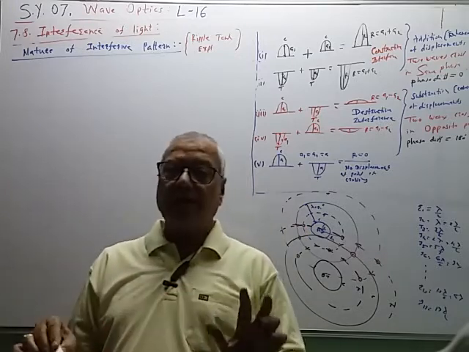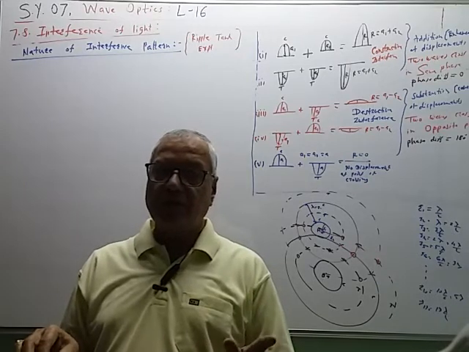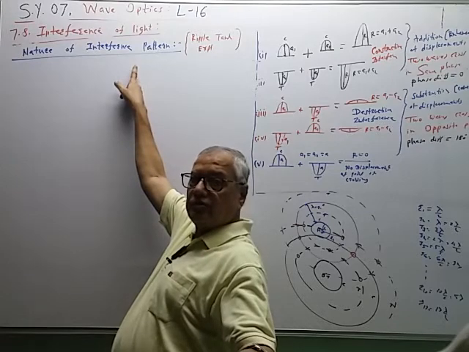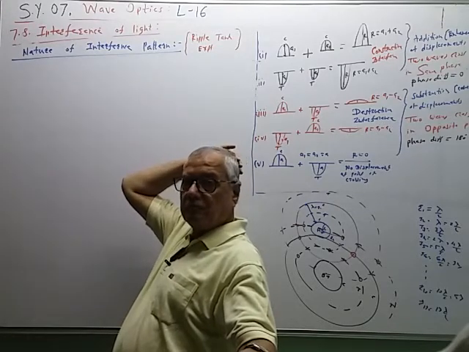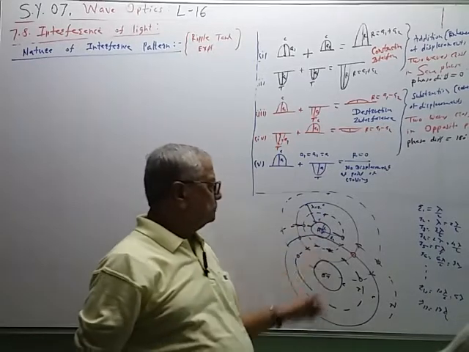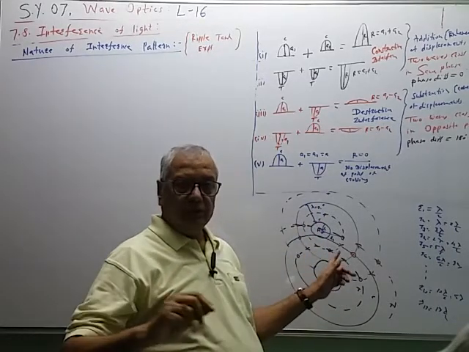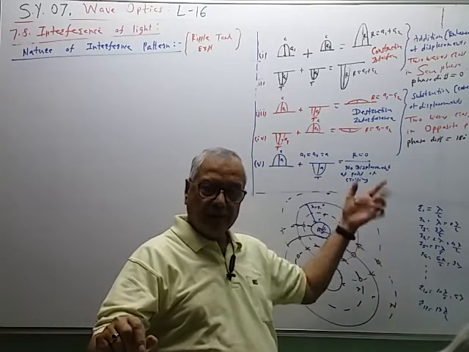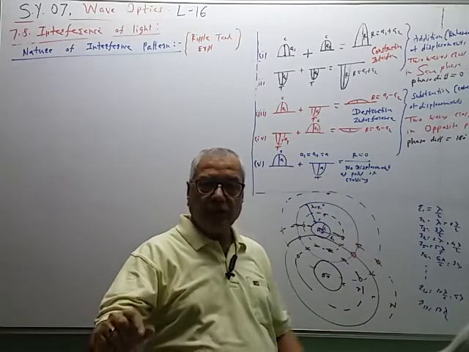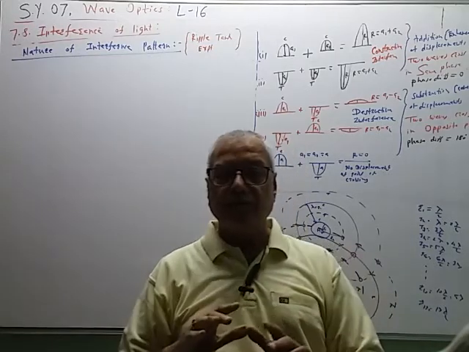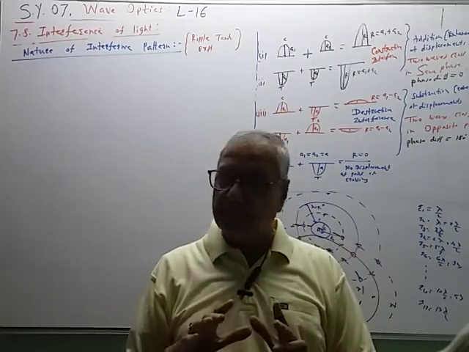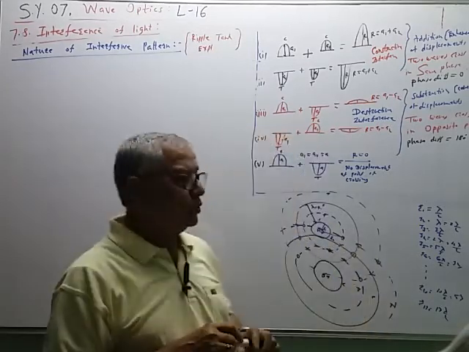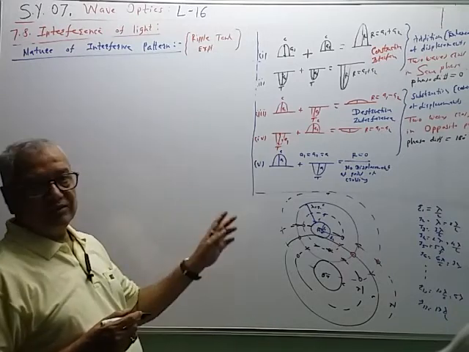So once we mark the points of constructive and destructive interference, we can decide how the interference pattern looks. What is the nature of the interference pattern? So ये अशी diagram आपल्याकडे. In this diagram we have taken same value of lambda for circles of increasing radii. Both the waves are traveling through the same water medium, therefore velocity is same. So v and lambda are same, therefore frequency is also same. So we have to use ripples having same frequency, same wavelength.